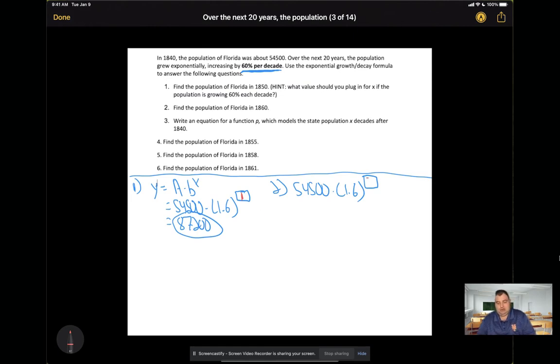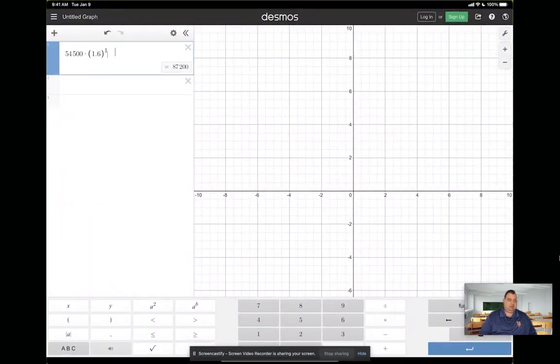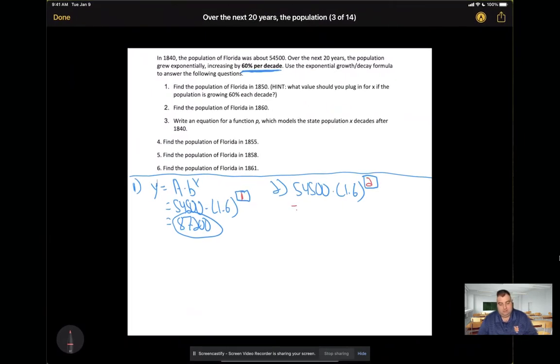So I'm going to plug in 2 for x, because 2 represents 20 years, or 2 decades. I'm just going to replace this 1 with a 2, and I got 139,520.